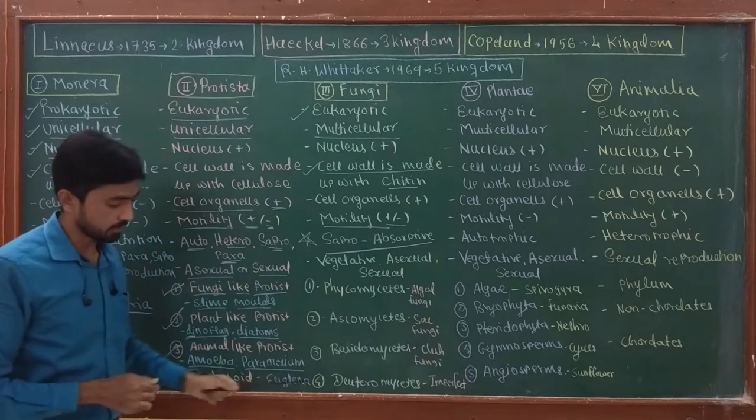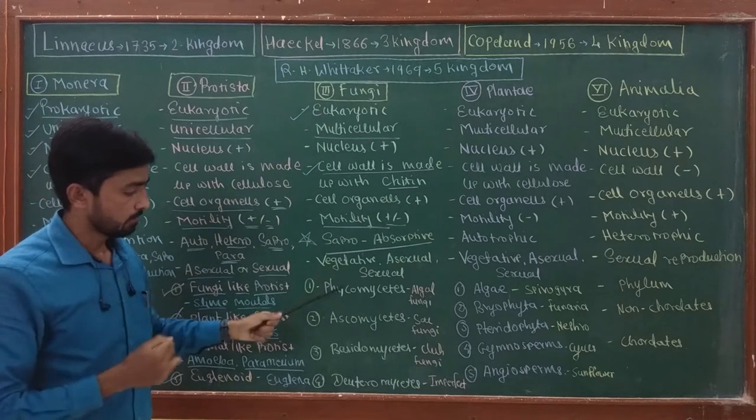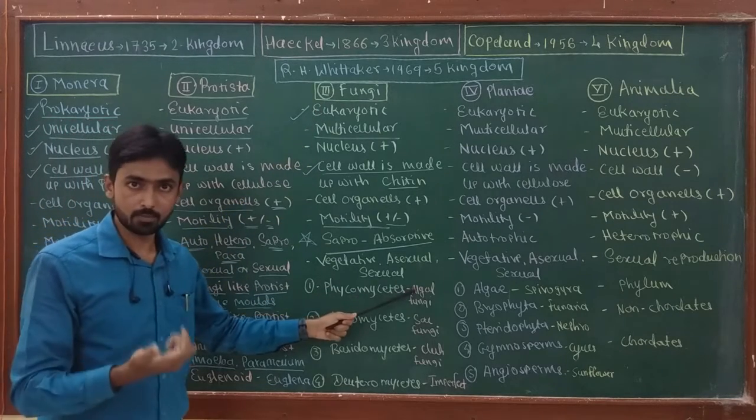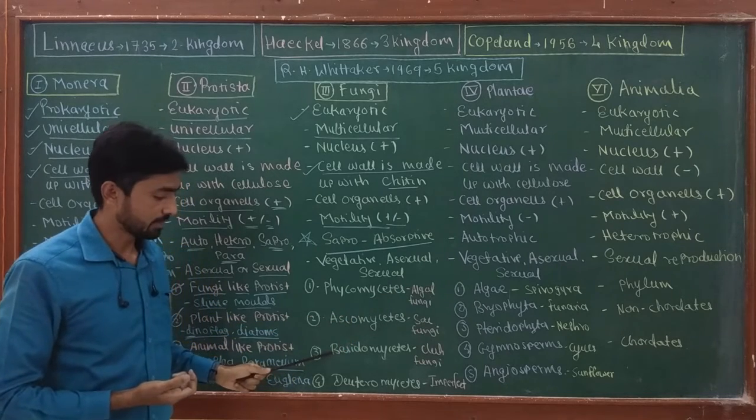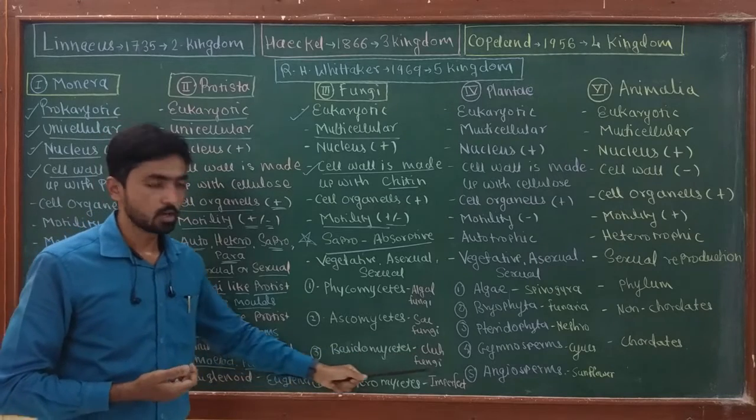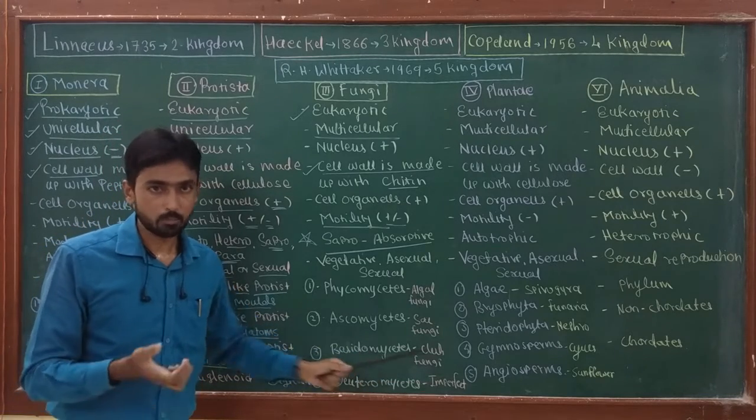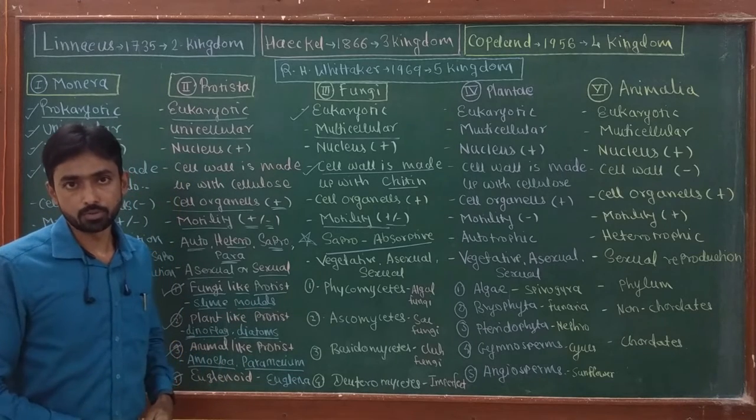There are 4 different classes of the fungi in kingdom 3, which are Phycomycetes, also called algal fungi, Ascomycetes or sac fungi, then Basidiomycetes or club fungi, while Deuteromycetes or imperfect fungi. I am going to discuss the details of these classes in my upcoming videos.